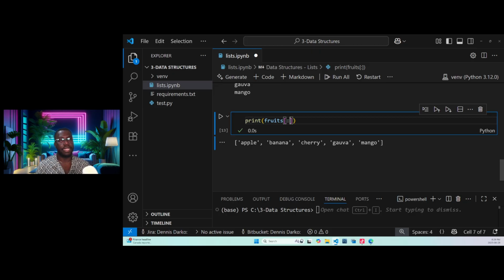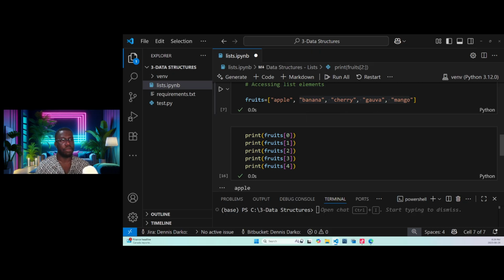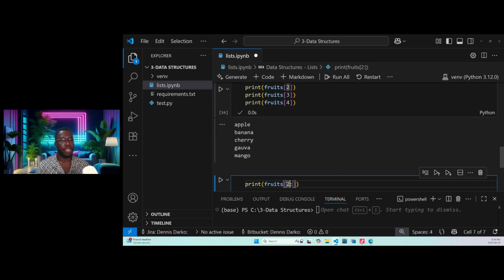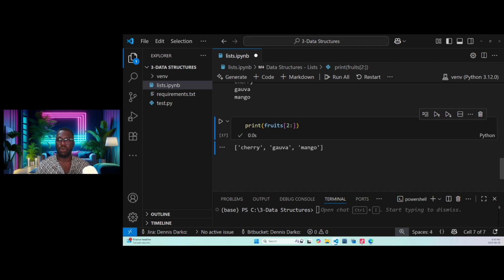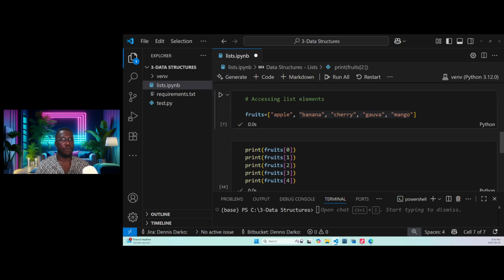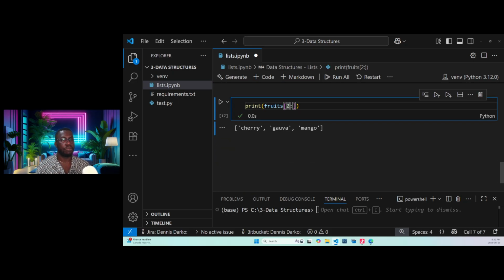So now we are saying that both the left and the right, you need to be careful. That is why when I put 2 here, it's going to start from the index of 2, which is 0, 1, to cherry. So when I run this, I'm only going to get cherry, guava, mango. Apple, banana will be out. Okay. All right.